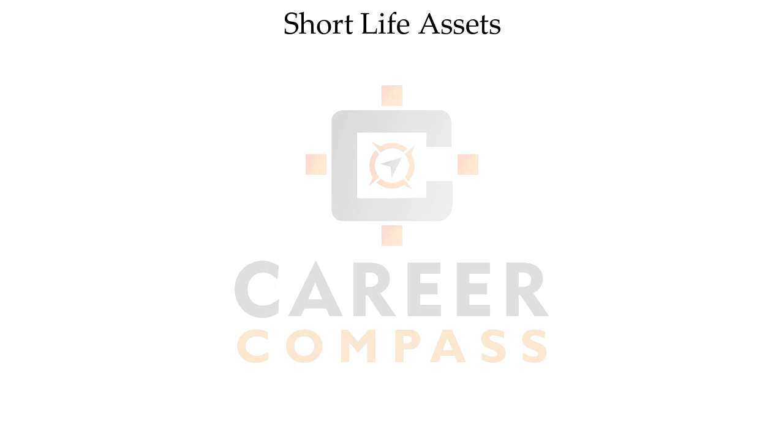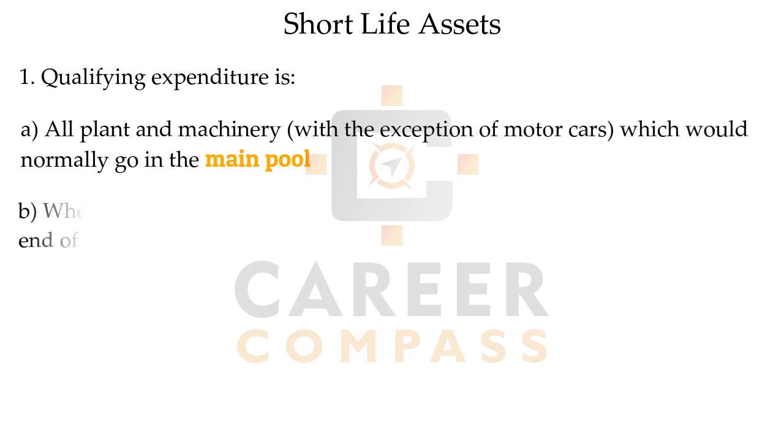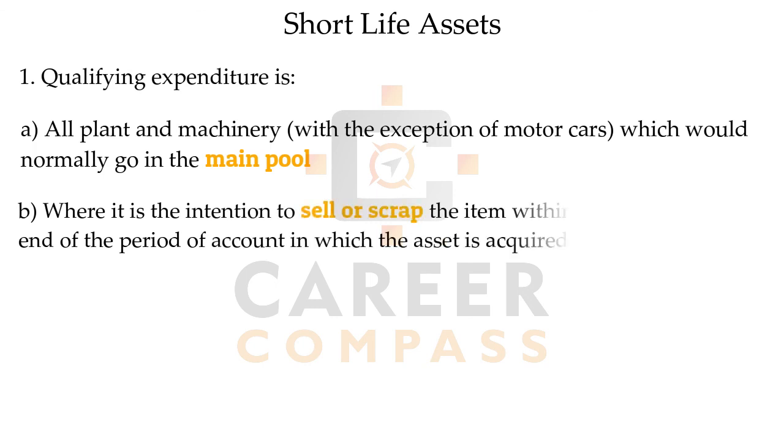Now the last concept we have is the short life asset. There is a separate column of short life assets where any plant or machinery of the main pool, with the exception of the car, students, can be included. But you can include it only when there is an intention to sell or scrap the item within 8 years of the end of the period of account in which the asset is acquired. That means you want to sell it, or you think that it will be scrapped within 8 years. So we can say that its life is a maximum of 8 years.